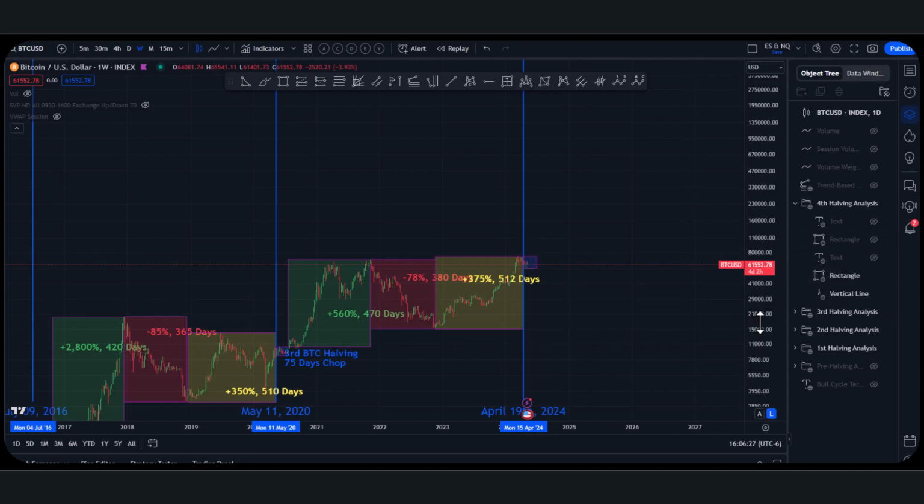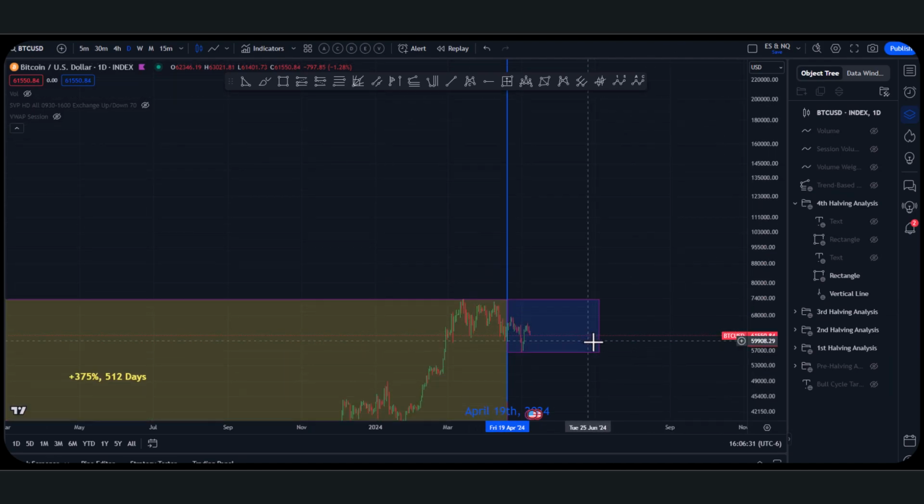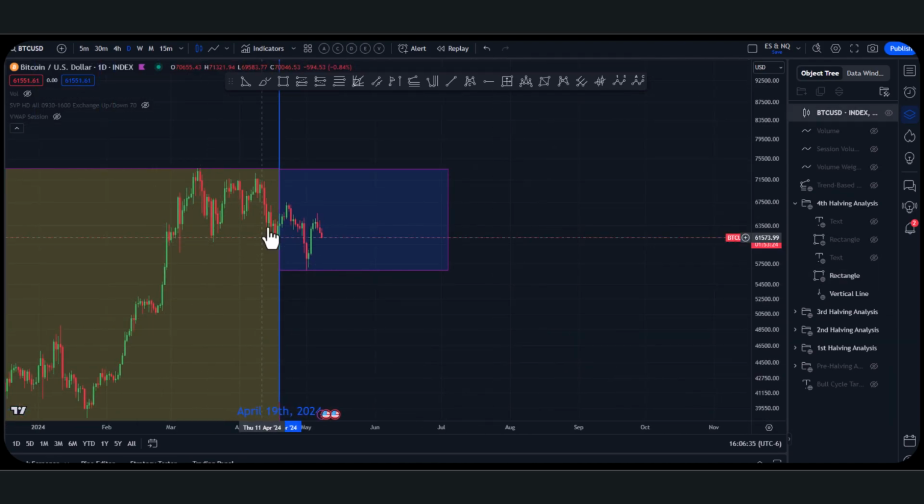So where are we right now? Let's go to the day chart. All right, let's zoom in. Okay, so halving just occurred. Again, we see a lot of bullishness leading up to the halving. And guess what? A lot of people get disappointed. You get stopped out.